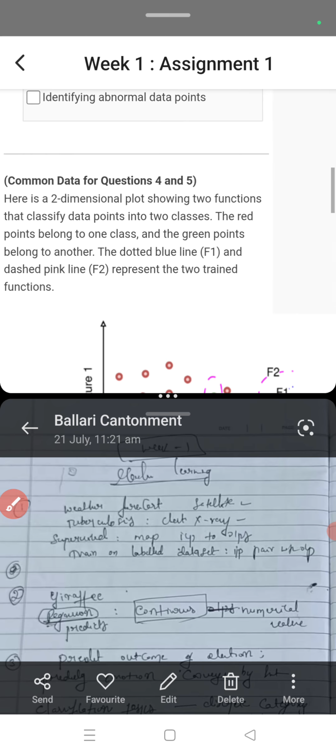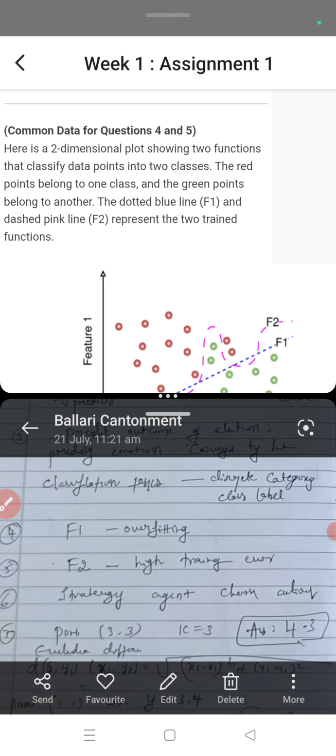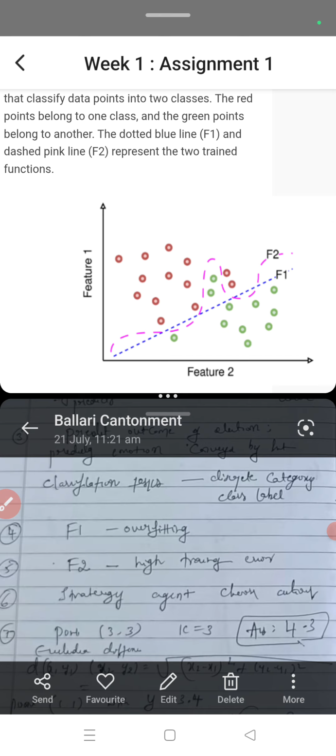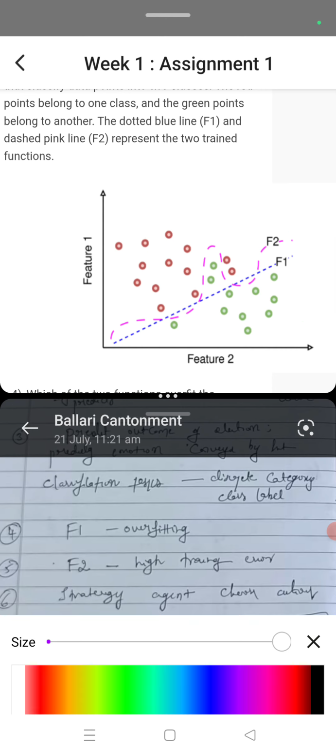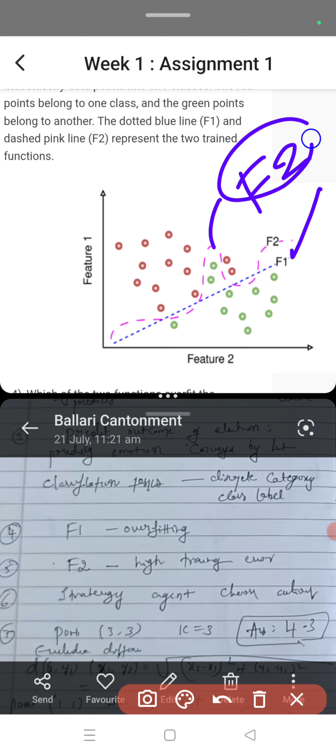Next, common data for question number 4 and 5. Here is a two-dimensional plot showing the two functions that classified the data points into classes. Okay, red points belong to one class, and the green points belong to the other. So there is a dotted blue line, that is f1, and the dashed pink line represents the true trained functions. Okay, so dotted is f1 and pink color is f2. It is f1 and it is f2, right?